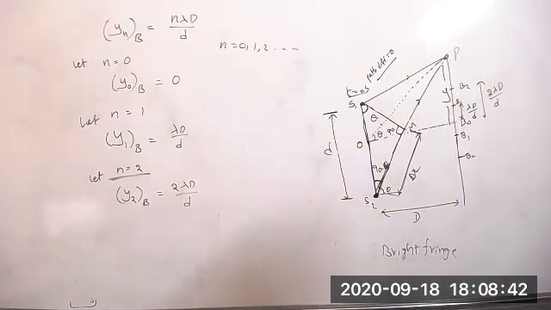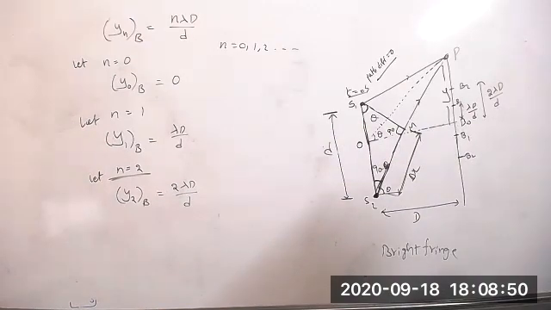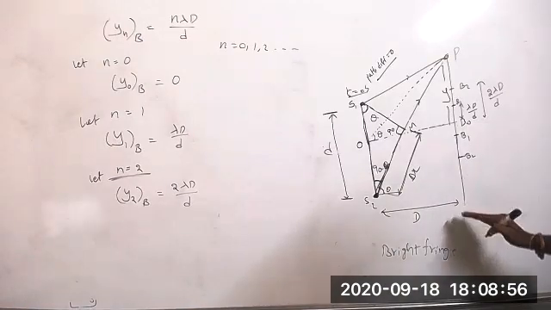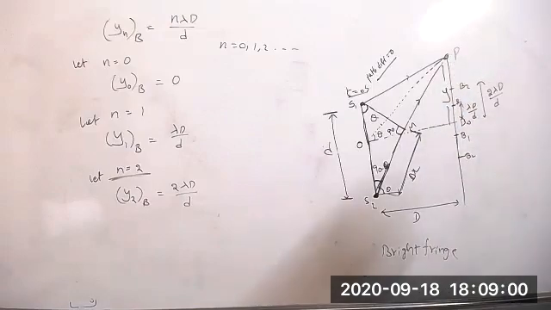Understood, everyone? Harsh? Yes, sir. Understood, sir. Is there any confusion here? No, right? No, sir. So if you give minus values, you will get the fringes in the downward direction. If you give plus values, you will get them on top. That's all. Nothing else is there.